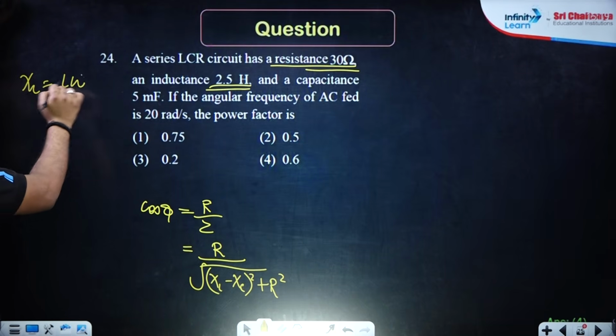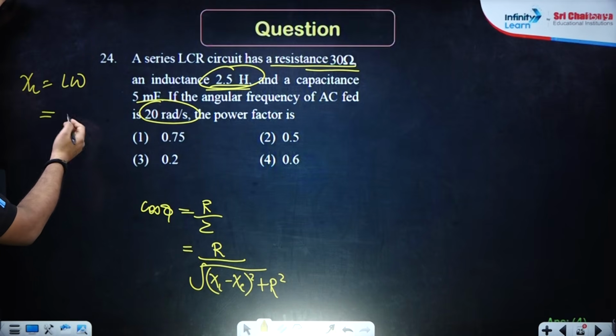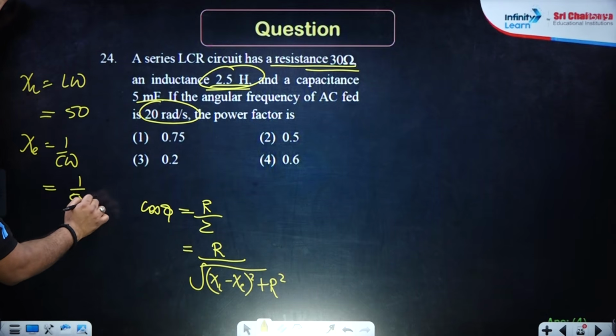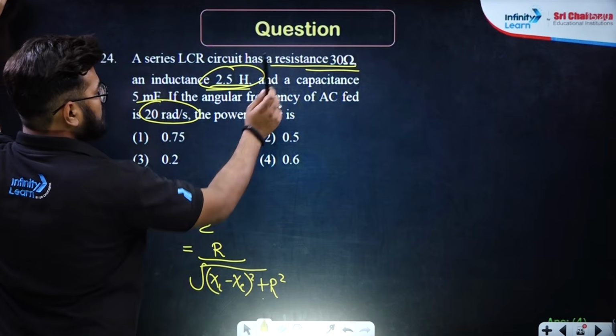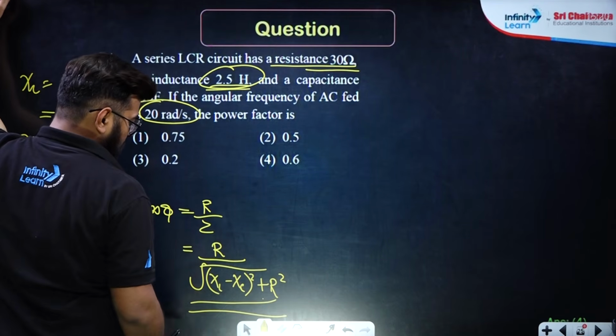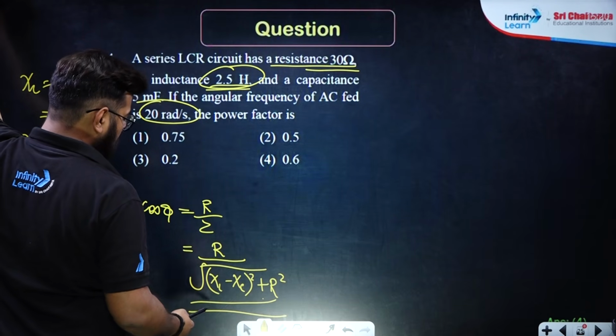XL is L omega, the value of L is given, and omega is this, 2.5 into 20, which will be 50, correct? And XC is 1 upon C omega, which is also given: 1 upon 5 into 10 raised to the power minus 3 into 20. 5 into 20 is 100, this will go by 10, right? So 50 minus 10 is 40, square, and R is 30, square. Obviously this will be 50 square. That means under root, 50 square is 50. So R is 30 upon 50, that is 3 by 5.